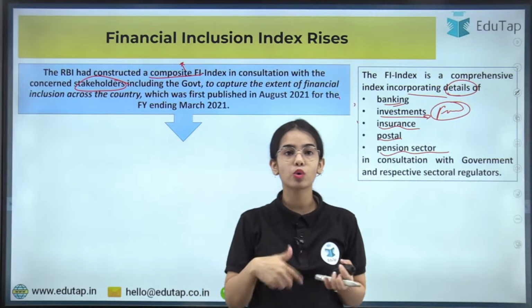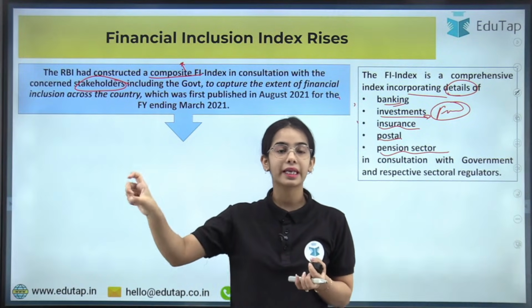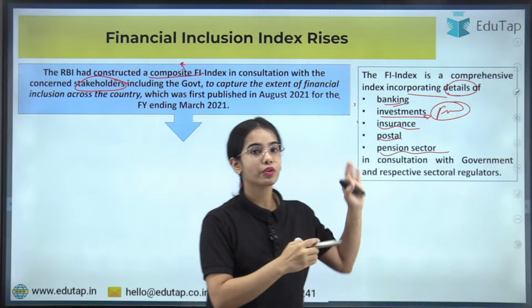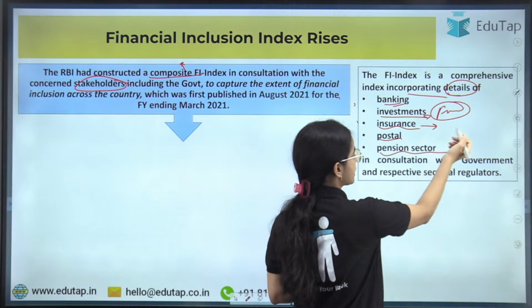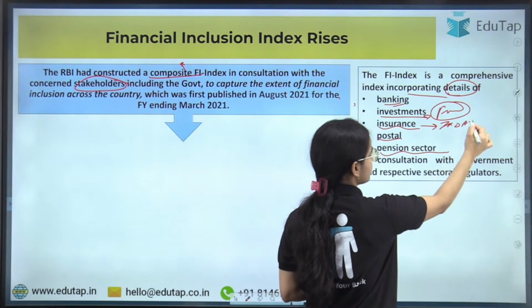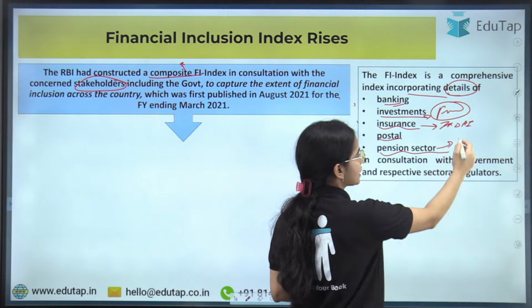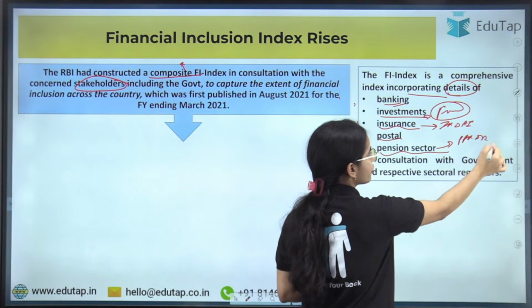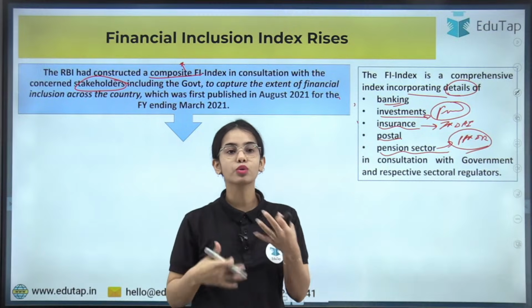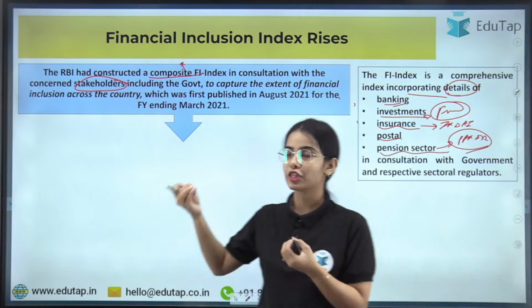Because if you want to know about the financial market, SEBI is the right regulator, right? If you are willing to know about the insurance sector, IRDAI is there. If you want the data for the pension sector, PFRDA is there. So different regulators come together for this index.